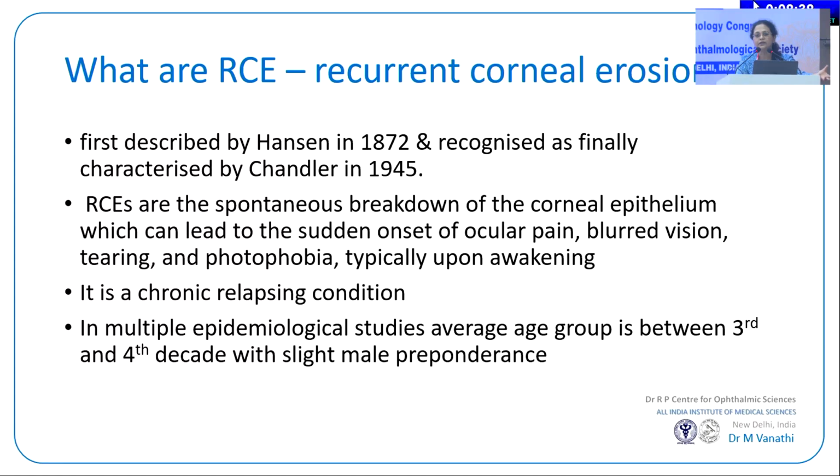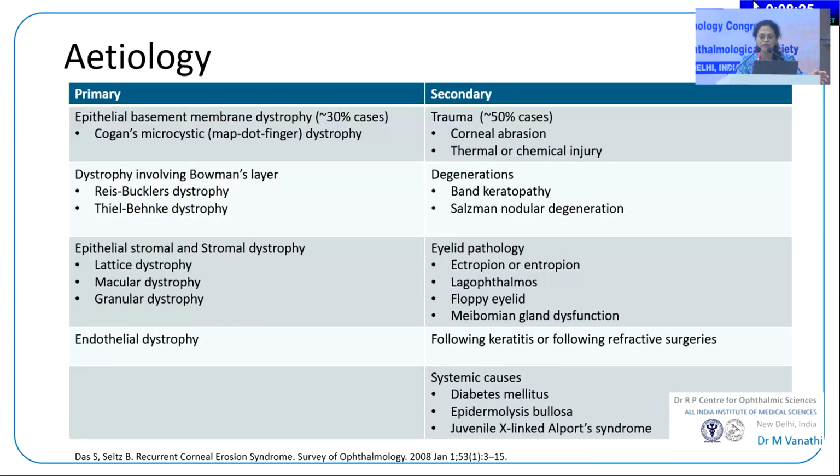And some of these patients, or maybe a vast majority of them, have a tendency to have this kind of experience happening time and again here, and it usually tends to be seen between the third and fourth decade of life, with the male preponderance which is reported in literature here. So you might have either primary causes or secondary causes which cause recurrent corneal erosions here. And pretty much what we see in our practice as primary recurrent erosions is associated with anterior corneal dystrophy.